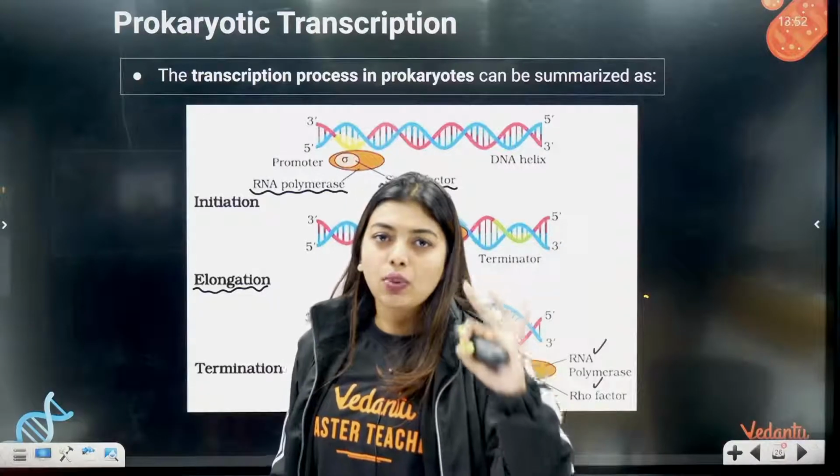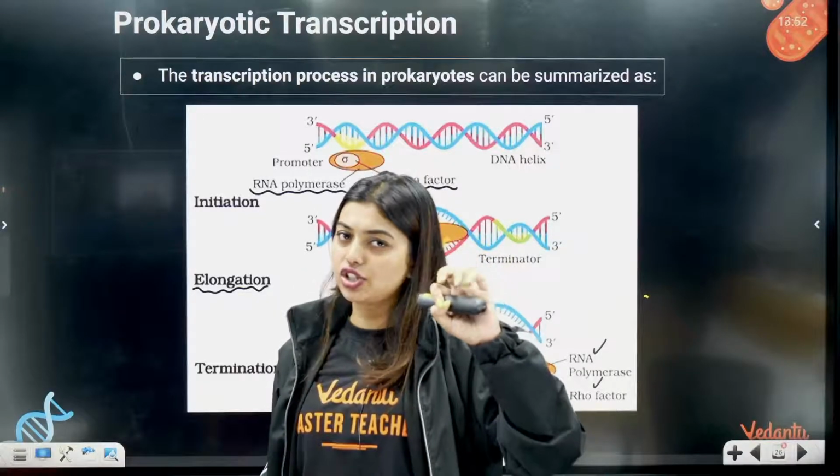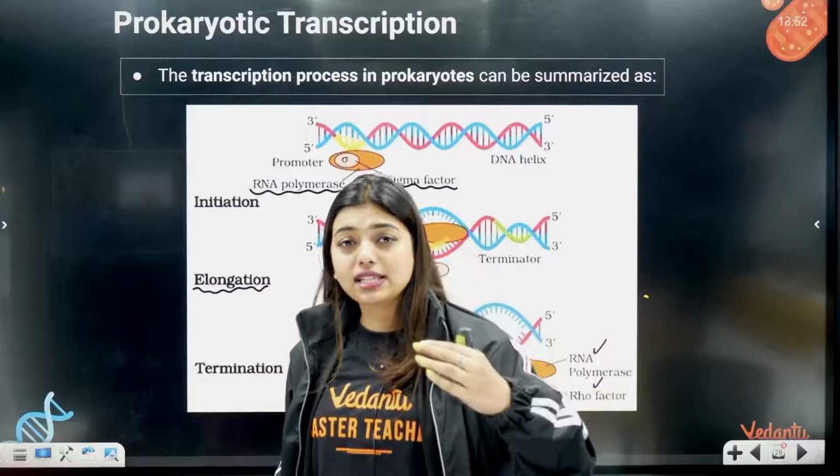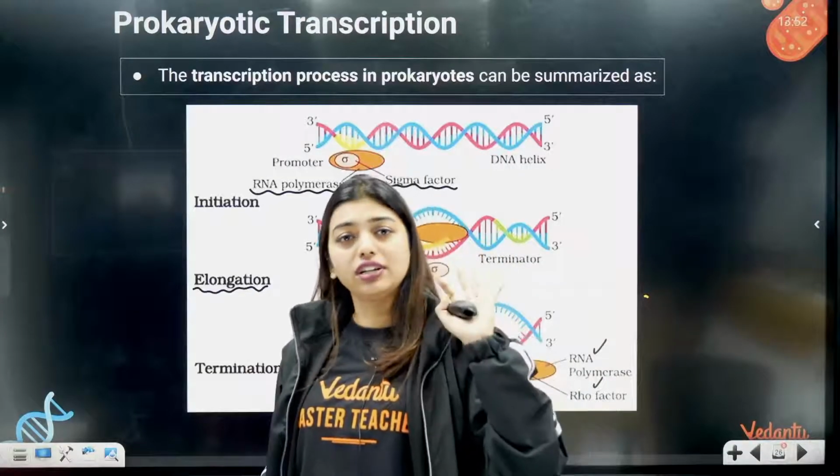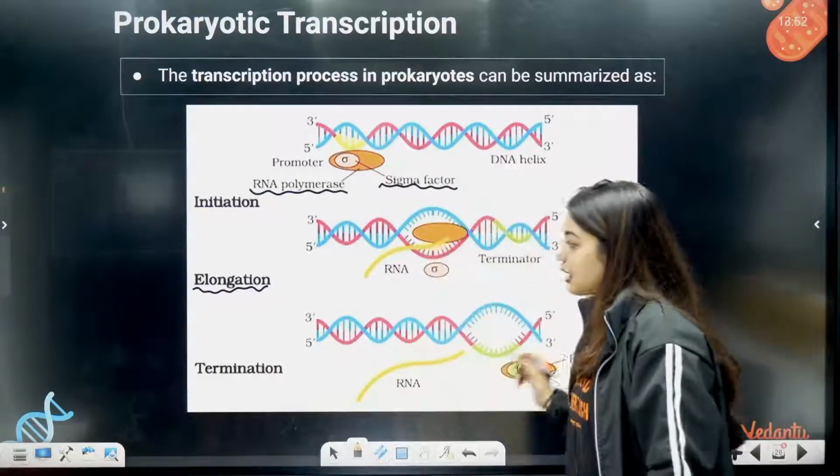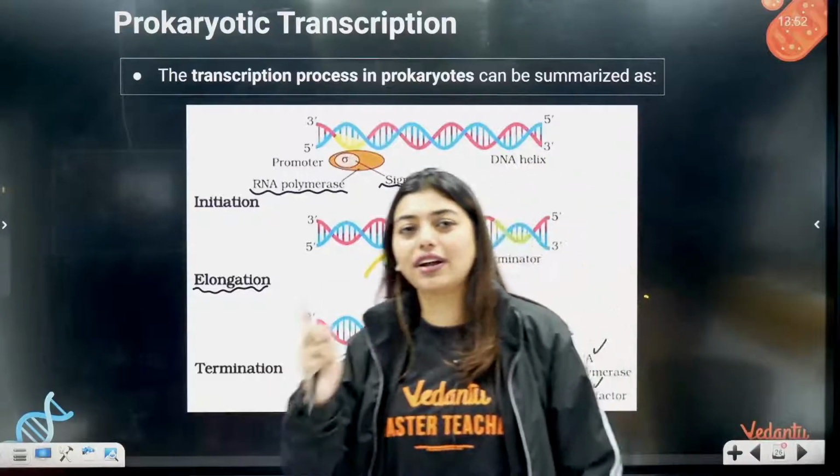Three units. What is a transcription unit? Promoter, structural gene and terminator. What are the processes that happen? Initiation, elongation and termination. And this is exactly what happened. Two factors are there, sigma factor and rho factor.